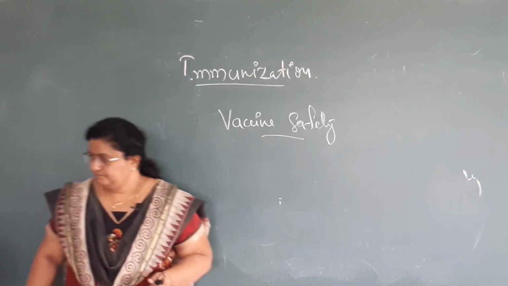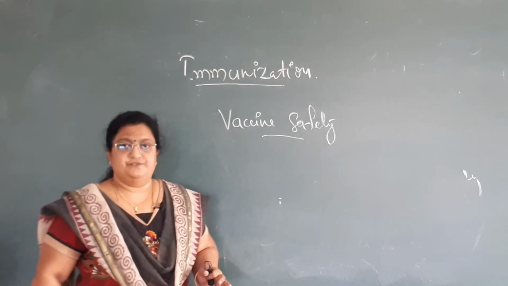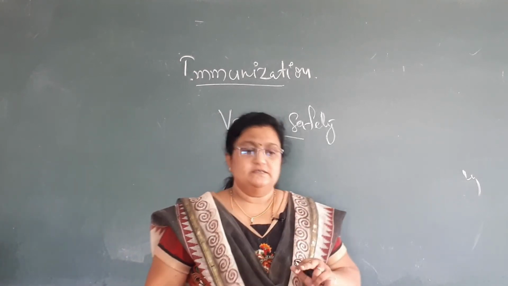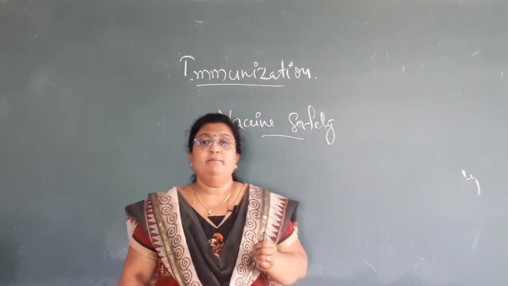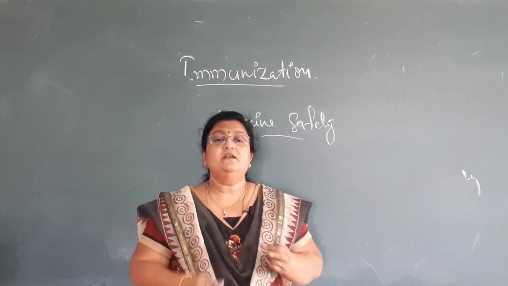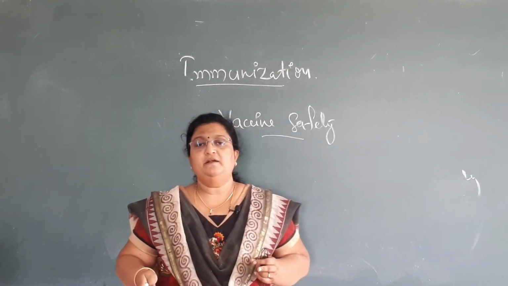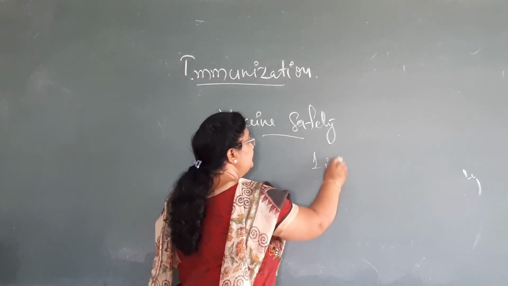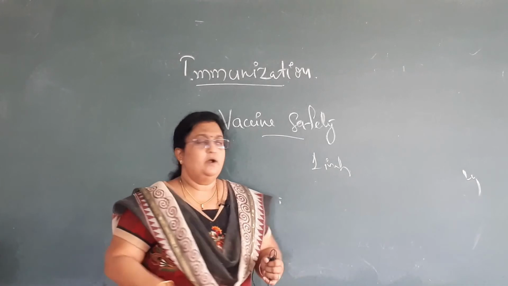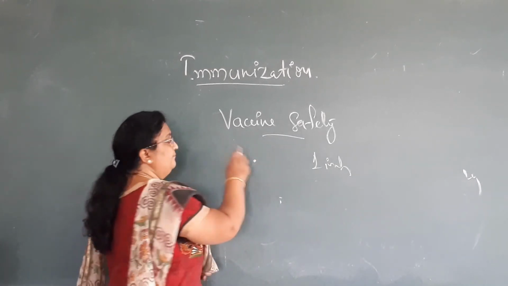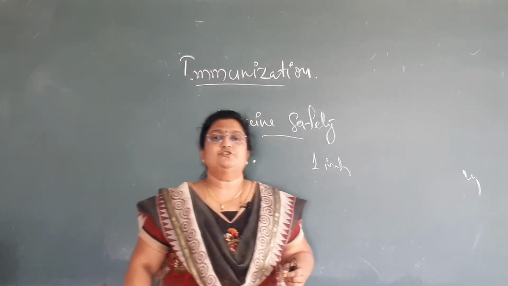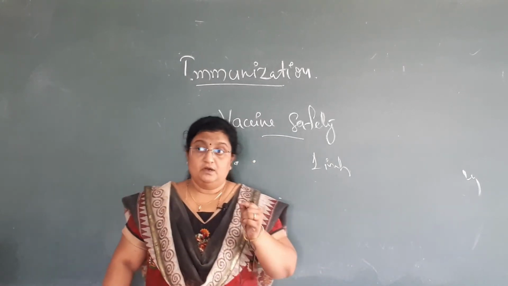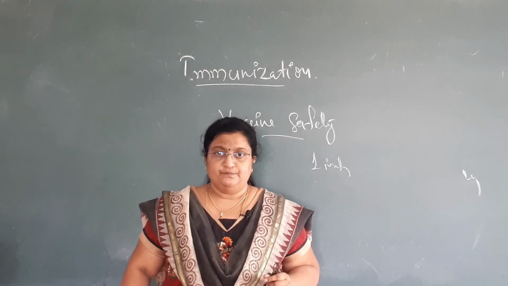Then don't mix vaccines. Suppose today you are supposed to give 2 vaccines at the same visit, then never mix 2 vaccines in a single vial. They should be given separately with a minimum distance of 1 inch apart. So if we are giving 2 immunizations, the distance between both pricks should be a minimum of 1 inch apart, but never mix 2 vaccines in a single syringe.